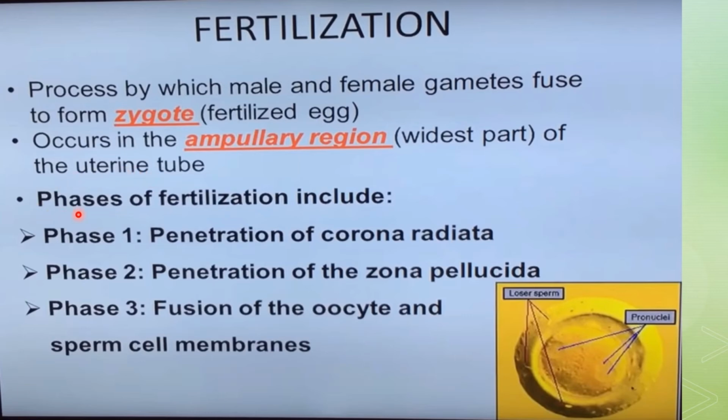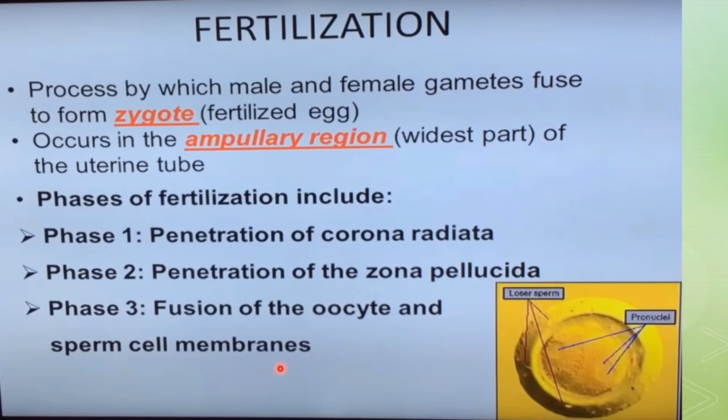The different phases of fertilization include phase 1, penetration of the spermatozoa into the corona radiata; second, the penetration of the zona pellucida; and the third is the fusion of the oocyte and sperm cell membranes. So we will see in the first phase what will happen.